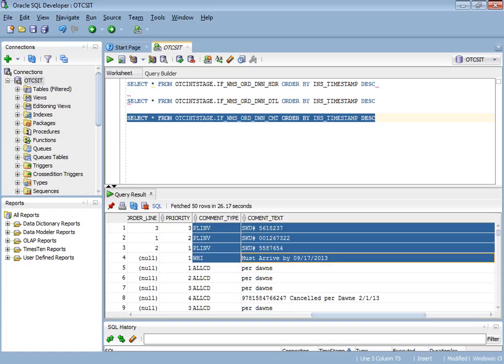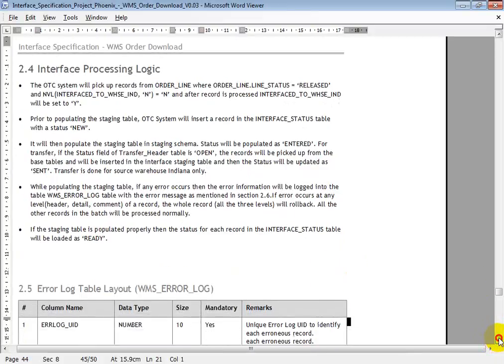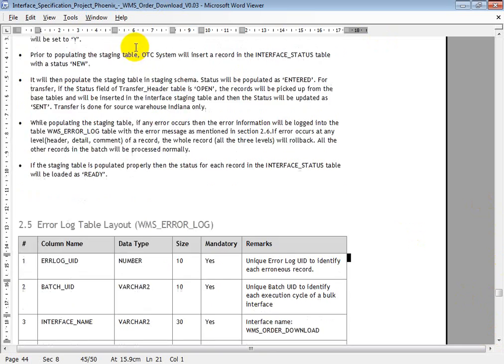So these are the three tables, and this is about the order download interface. If there is any error, then this WMS job will mark those particular records as error. So you'll only be able to see the orders which are in processed status in the WMS system. Those orders which errored in this staging table, you won't be able to find in the WMS system.